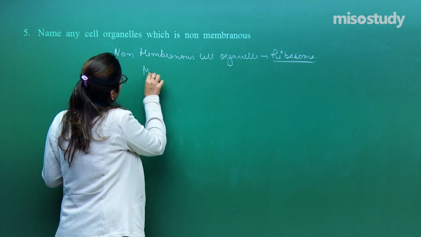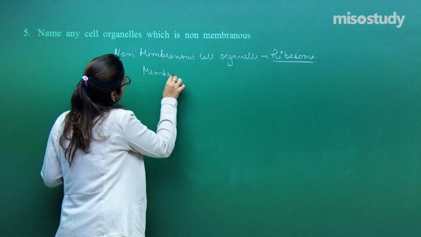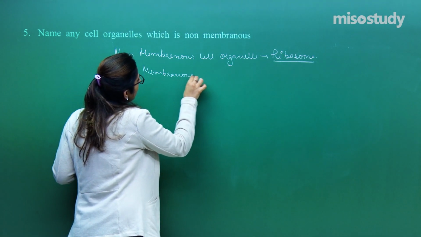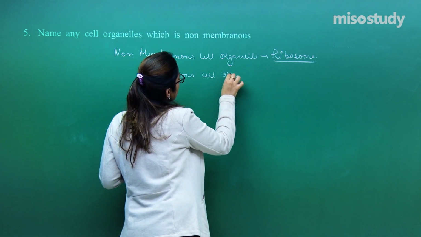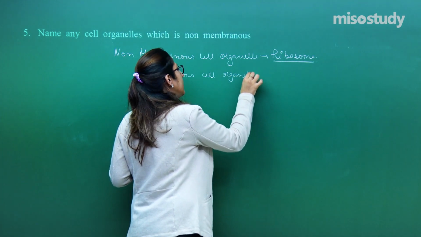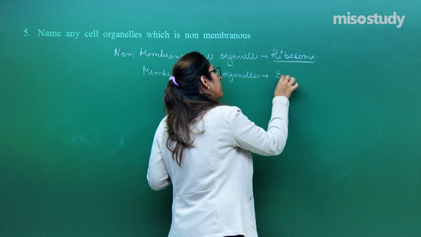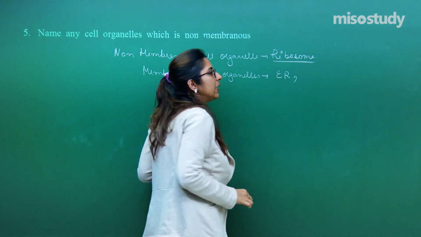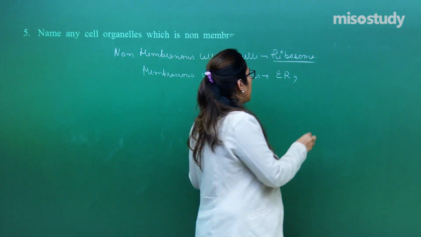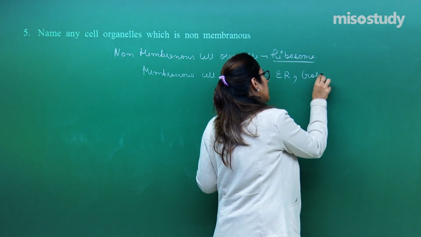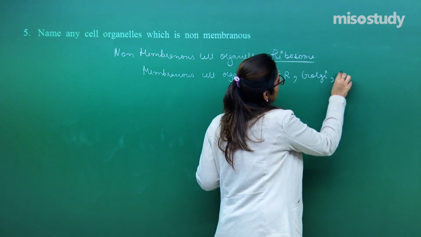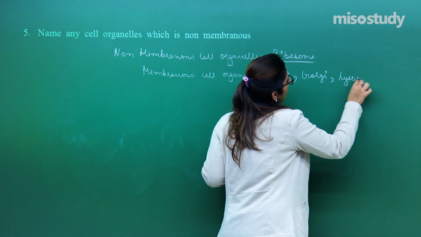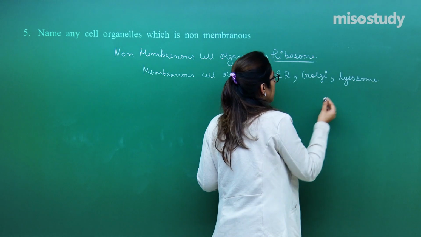Now, to talk about membranous cell organelles, we have the endoplasmic reticulum, ER, as an example. We have another example like the Golgi. You can take the example of a lysosome. We have n number of examples of membrane bound organelles.